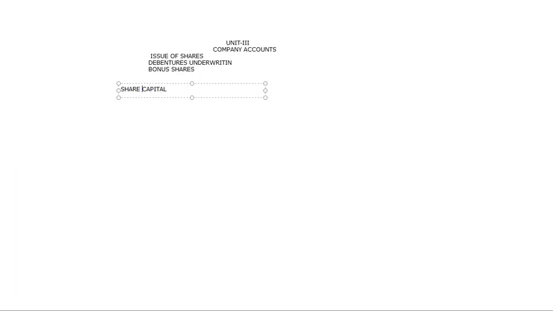Whereas in a partnership, however many partners are involved in the business, those many people contribute the capital, and whatever profit comes from the organization is shared among those partners only. So you all have learned that a partnership is limited to 10 in the banking sector and 20 in other sectors.